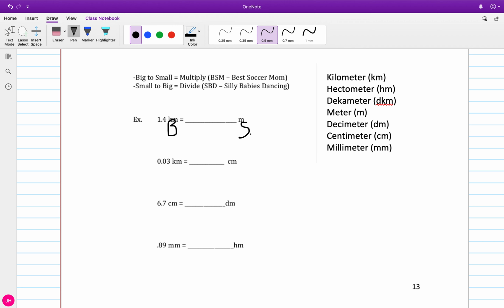So I'm going to multiply because 1 kilometer is a whole bunch of meters. It's 1,000 of them to be exact. So I'm going to take one thing and I'm going to make it huge. So I'm going to be multiplying. It's probably easiest actually to type this. This is 1.4 times, because I'm multiplying. If I look up here, meters to kilometers, remember base 10. So we're going to use our place values: tens, hundreds, 1,000. I'm going to count my place values. So 1.4 times 1,000 is equal to 1,400.